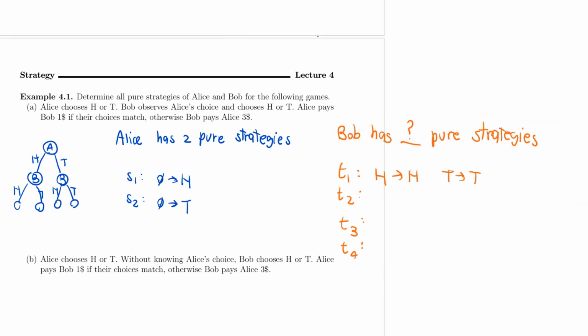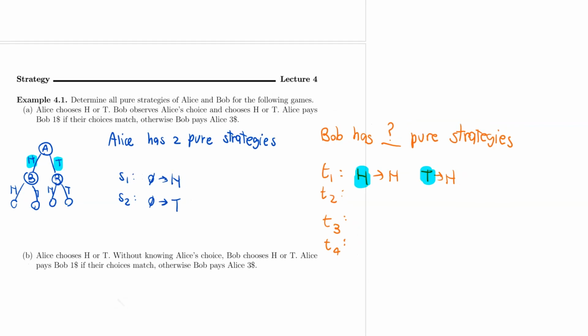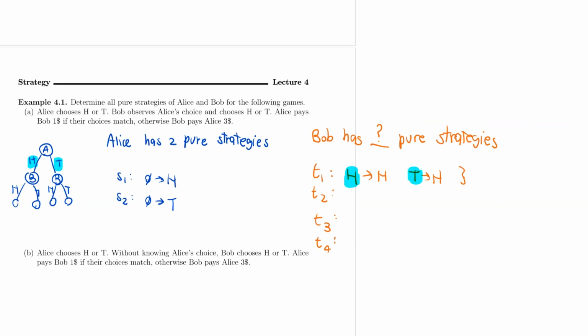This head would correspond to Alice's head, and this tail would correspond to Alice's tail. So the first strategy for Bob is, wait a minute, let's see: if Alice plays head, I'm gonna play head. If Alice plays tail, then I'm also gonna play head. So the first strategy for Bob here is to always play head. This is one thing that Bob can do.